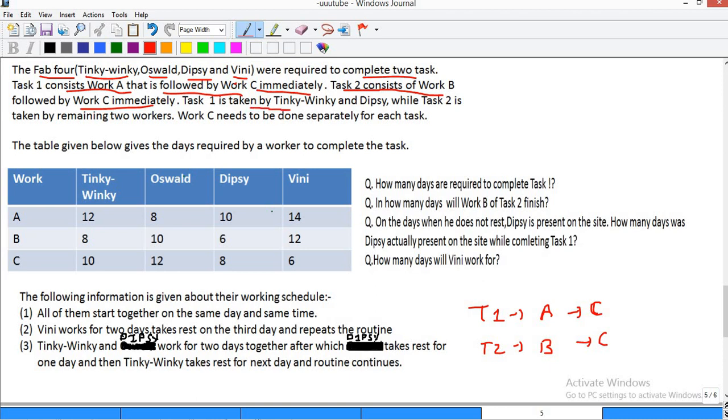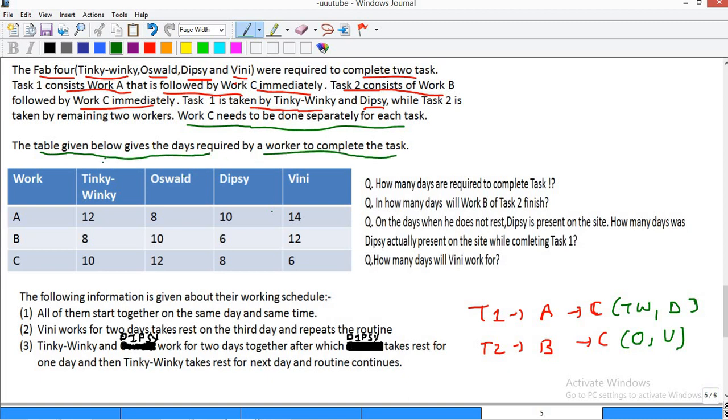Task 1 is taken by Tinky Winky and Dipsy, while task 2 is taken by the remaining two, Oswald and Winnie. Work C needs to be done separately for each task. The table given below gives the days required by a worker to complete the task. So the table denotes how many days these people take to complete the task.